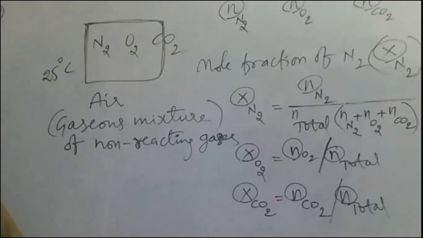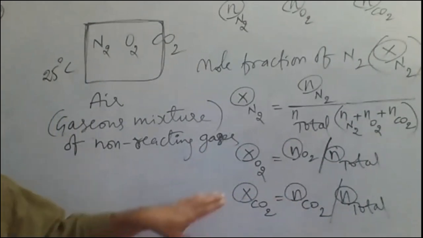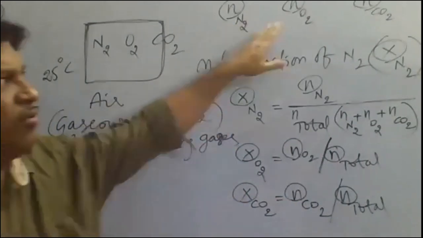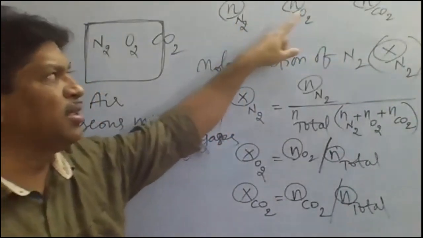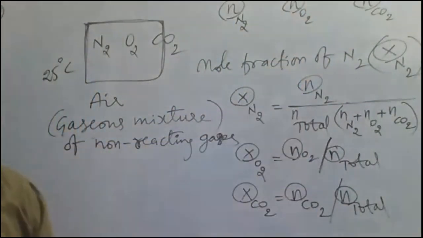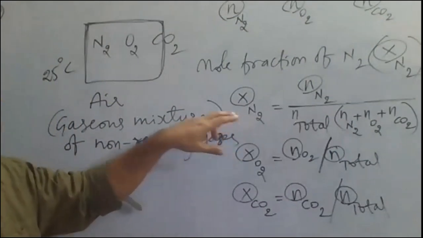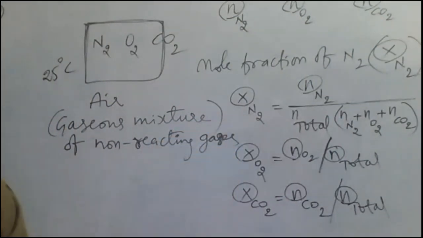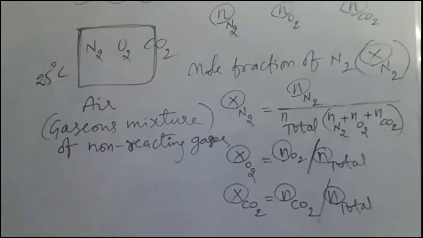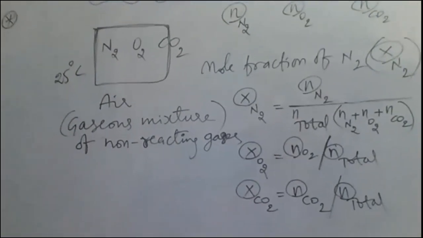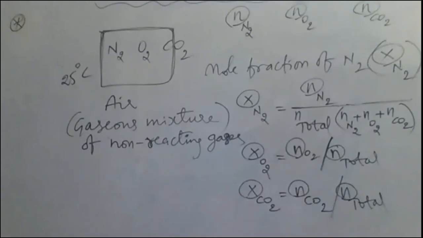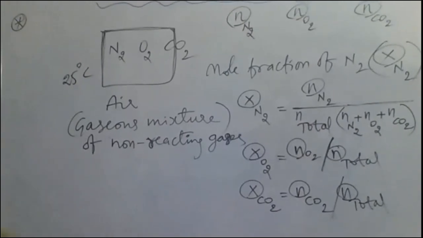Like this, first we have to calculate the number of moles in this mixture. The number of moles of every individual gas will be given to you in the problem. Then you will be asked to calculate the partial pressure. So to get the partial pressure, what do we need? We need the mole fractions of all the gases. The mole fractions we have calculated by using this formula.